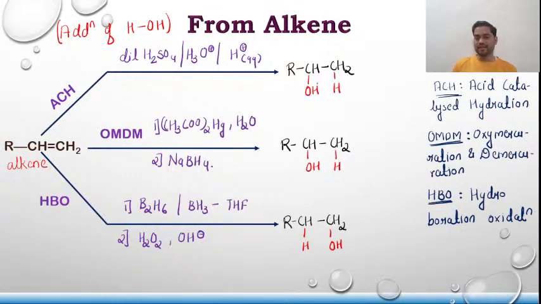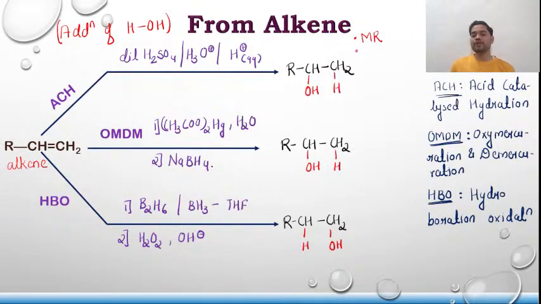You can see the product is same, but when it comes to hydroboration oxidation, you can see the product is different. Whenever an unsymmetrical alkene is added to an unsymmetrical reagent, you know that either the Markovnikov rule is followed or the anti-Markovnikov rule is followed. So in the first case, I'll say that Markovnikov rule is followed, and I'm going to abbreviate it as MR.